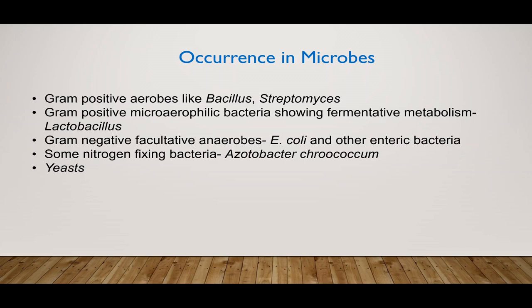Gram-negative facultatively growing anaerobic bacteria, E. coli and other enteric bacteria also show glycolytic pathway. Some nitrogen-fixing bacteria such as Azotobacter chroococcum show presence of glycolysis. With these few examples of bacteria, I would like to mention that yeasts and fungi also show glycolytic pathway and they are eukaryotes.